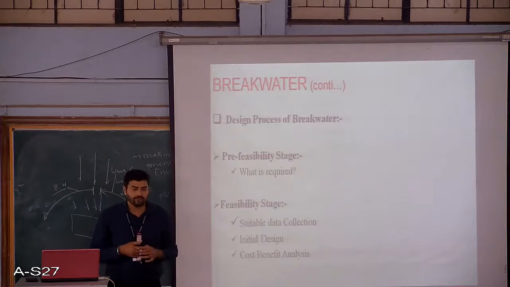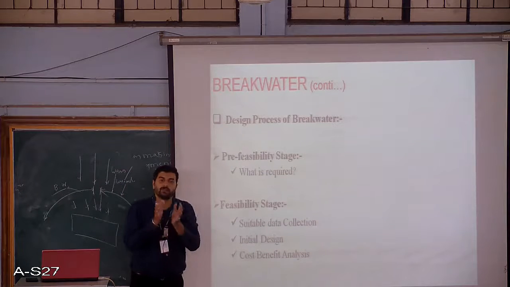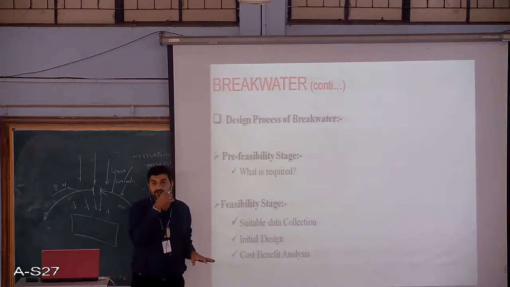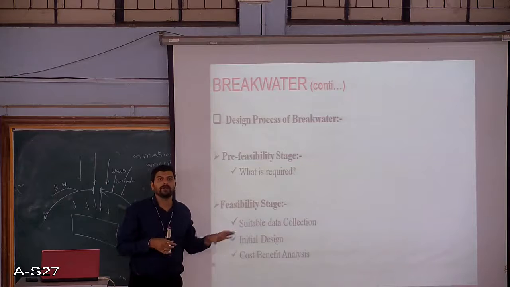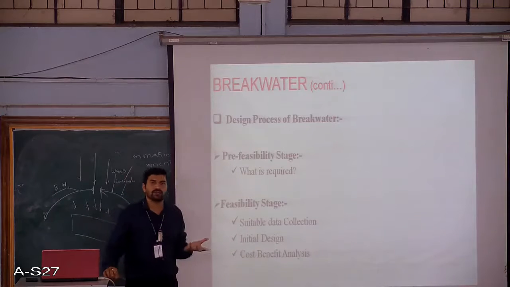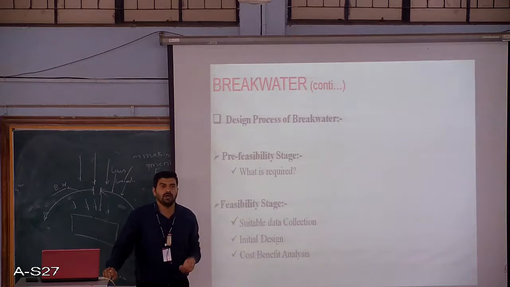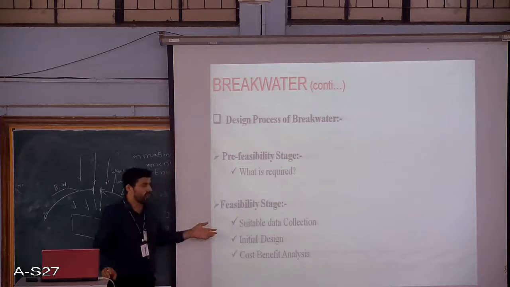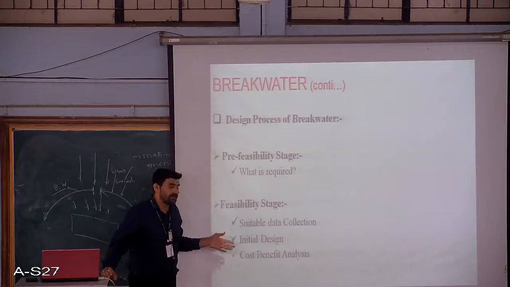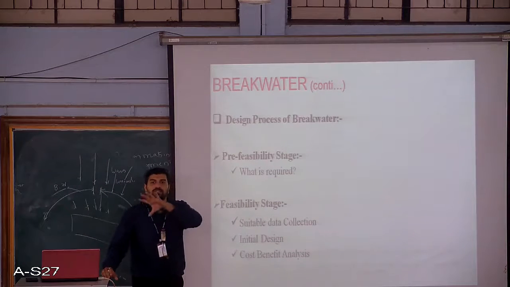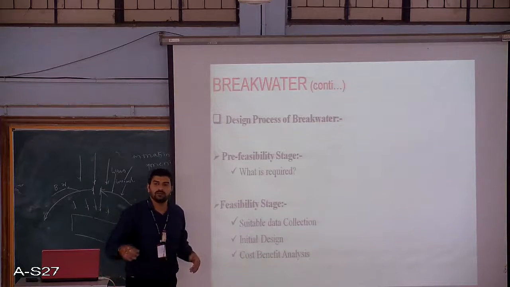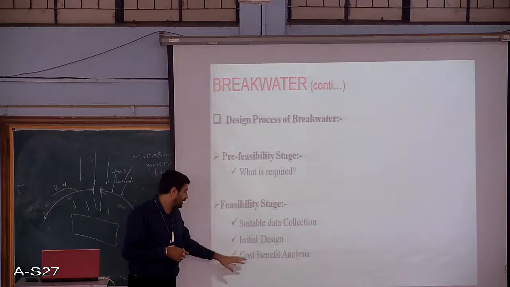If you are selecting a design which requires a particular type of material for construction, then it may be that the cost benefit analysis does not favor that particular model. For example, say we are going for construction of a rock filled wall type of breakwater, and if there is no availability of rocks in that region, then our design may have to be altered, because transporting the rocks from a different location will increase the cost.